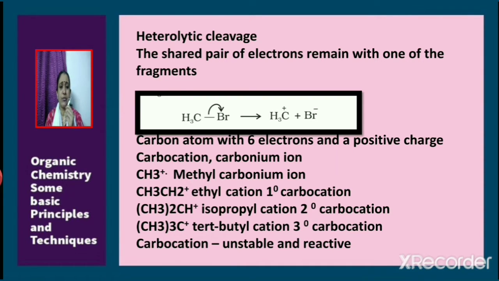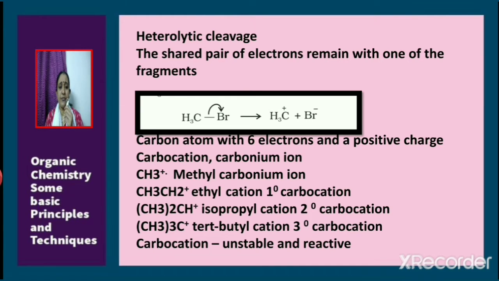So it leads to the formation of bromide ion Br- and methyl carbonium ion CH3+. In CH3+, we have a carbon atom with 6 electrons, and carbon carries a positive charge. So it is known as carbocation or carbonium ion. CH3+ is known as methyl carbonium ion.